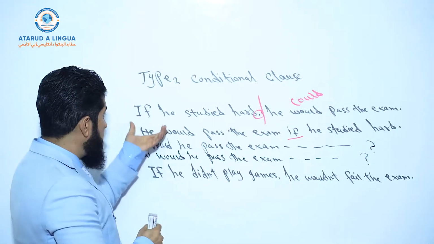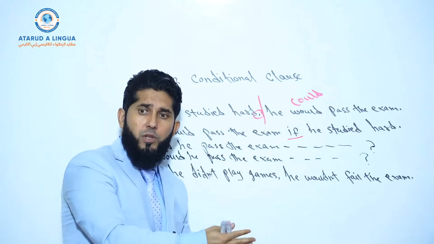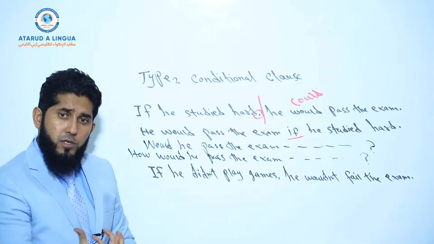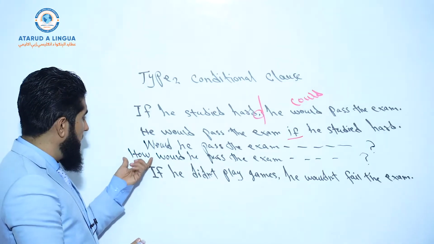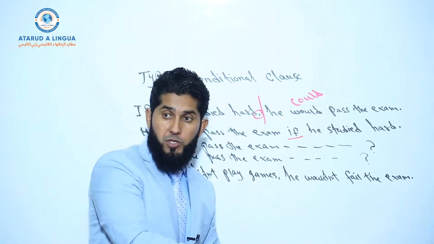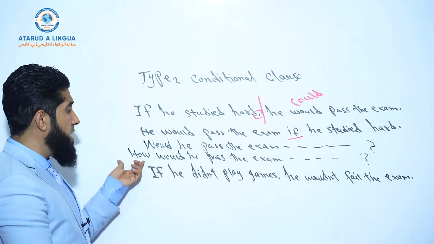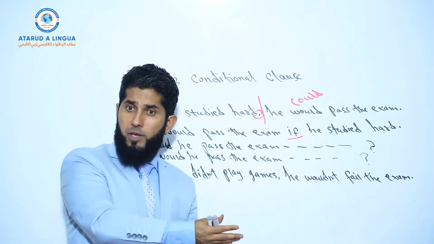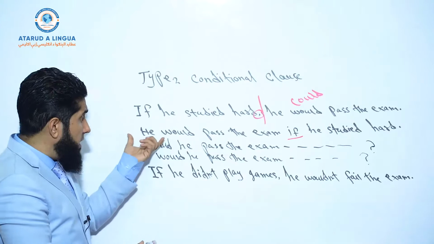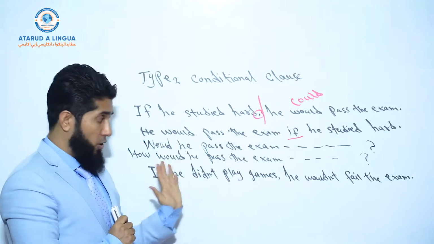Okay. If you want to change this sentence to negative form, you may bring changes in both classes, or maybe in one of these two classes. But if you want to change it to a yes-no question, information question, or negative interrogative form, for example, instead of would he pass the exam, you may say wouldn't he pass the exam? Negative interrogative form. That's also possible, right? Or you may say, how wouldn't he pass the exam? Negative interrogative form in information questions. So all changes in this case should be brought in the main or independent class, which starts with the subject. I hope it's clear now.